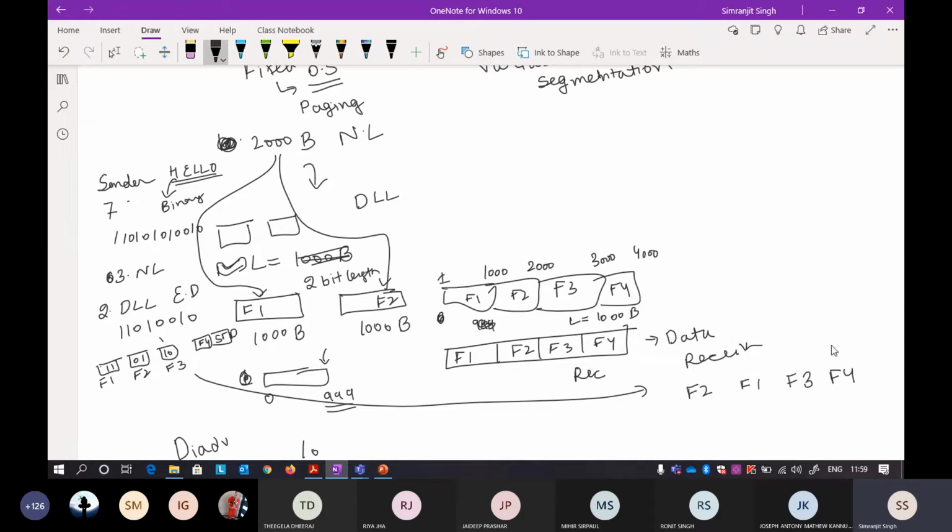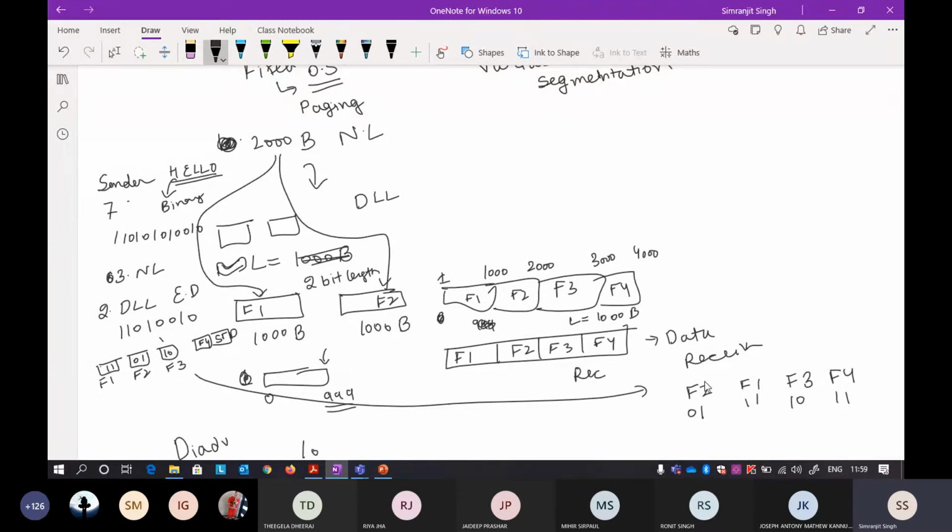How to order it is a different task, but I'm just saying the sender is sending the frames and the receiver is getting them in this order. Suppose frame 2 has 0 1, frame 1 has 1 1, frame 3 has 1 0, and frame 4 has 1 1 1, something like this.